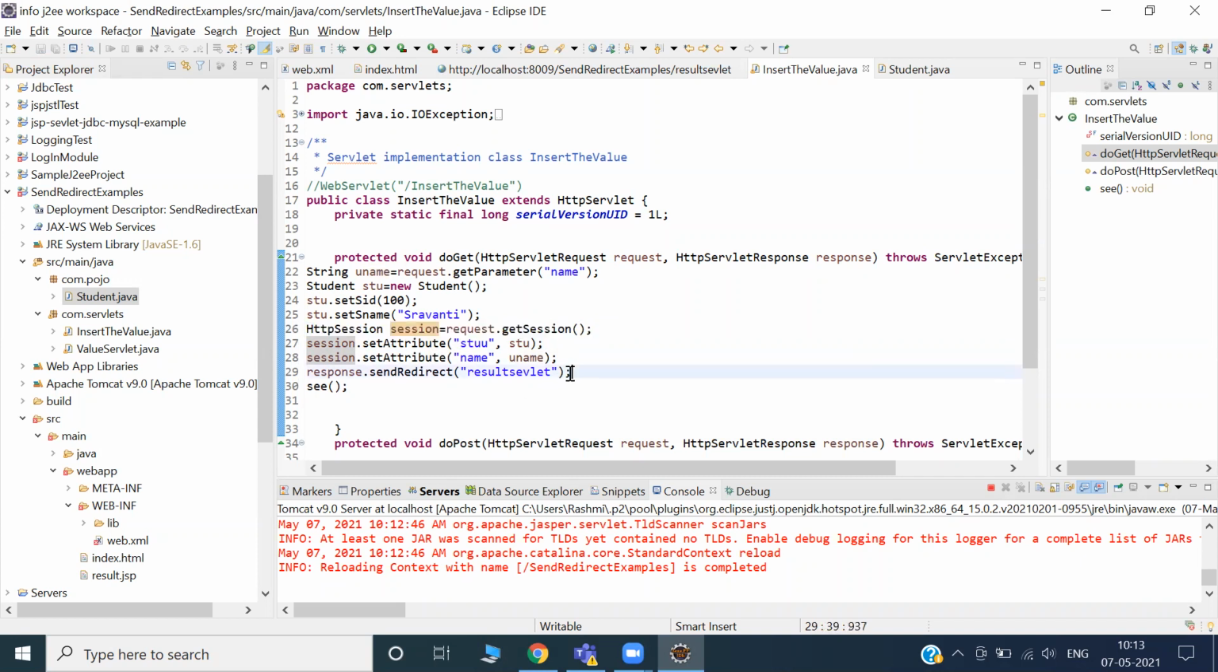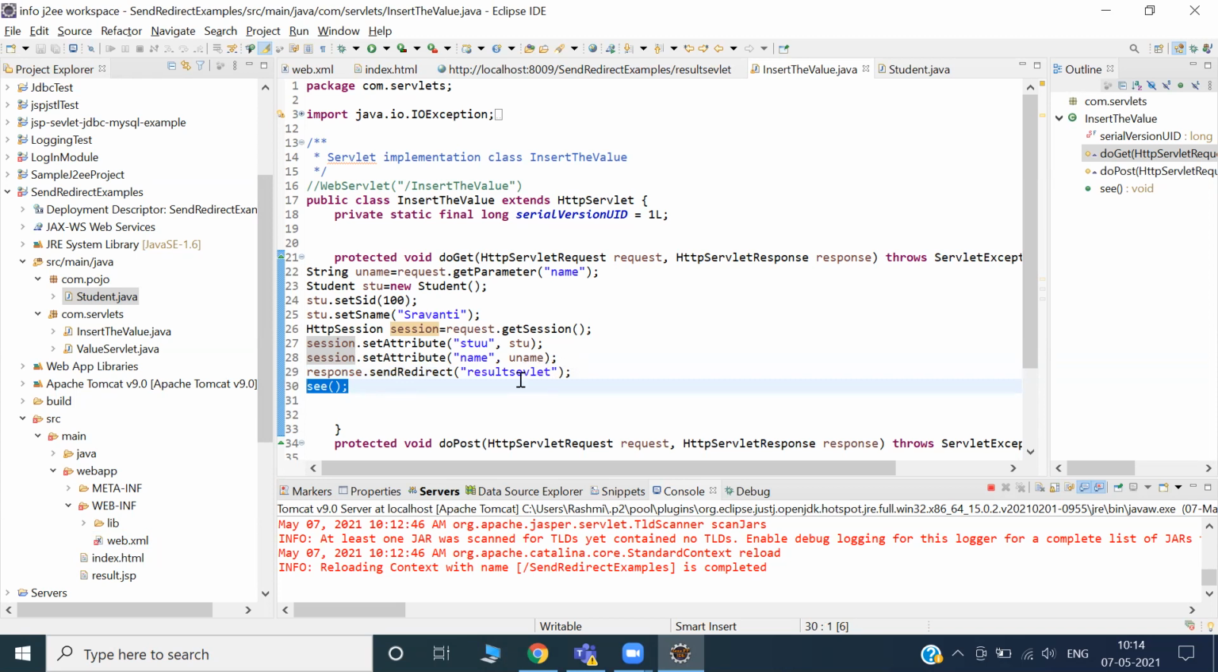This is another way of transferring data from one place to another, or one servlet to another servlet, or one servlet to a JSP. You can directly give the JSP name, and no need to search. If you give abc.jsp, 100% it will go to abc.jsp. At that time, your abc.jsp should be available. If it is not available, again you will get the error. Additionally, I have called one method. We'll see what is happening.